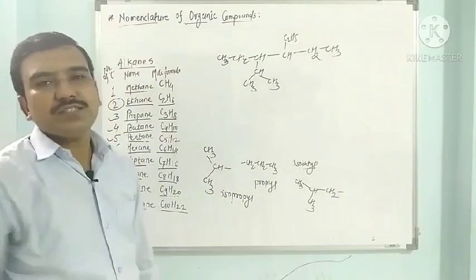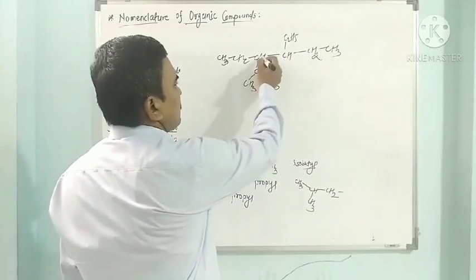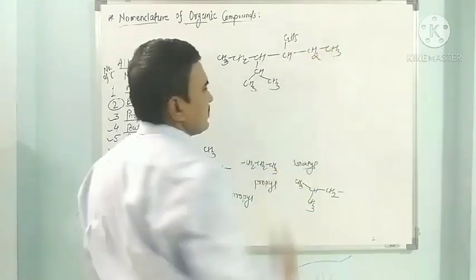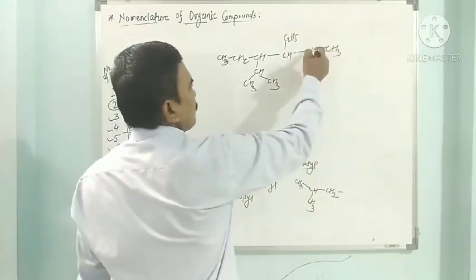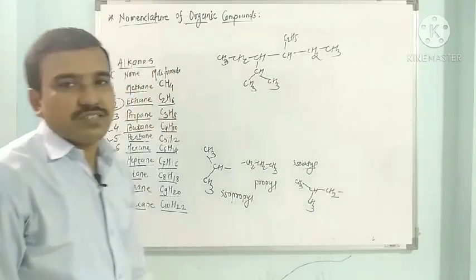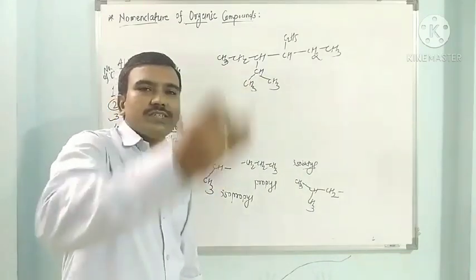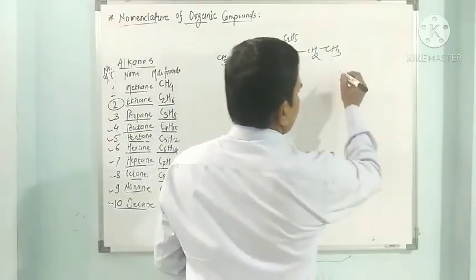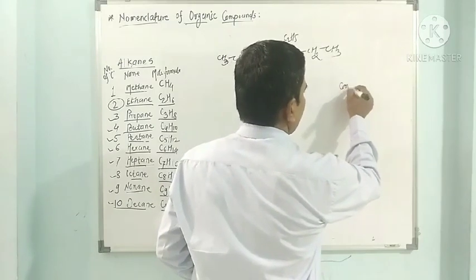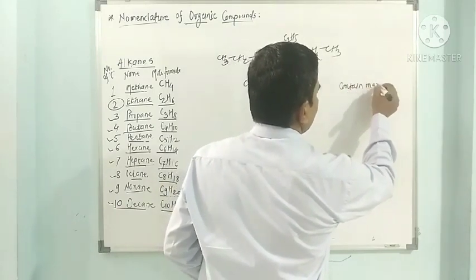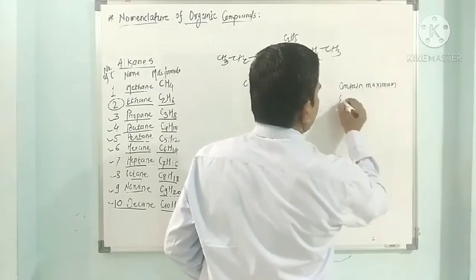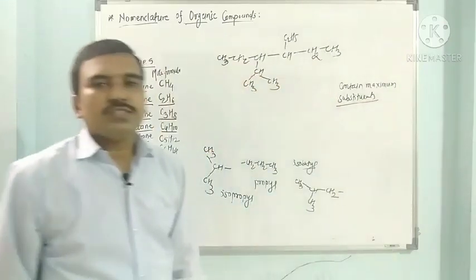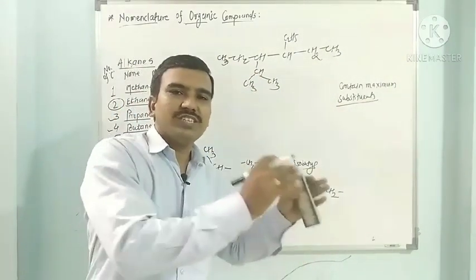So there are different straight chains we are having. So this is 1, 2, 3, 4, 5, 6. This is also a straight chain, 1, 2, 3, 4, 5, 6. This is also a straight chain, or 1, 2, 3, 4, 5, 6. This is also a continuous chain. So there are different continuous chains, but we have to see which chain we have to select. The chain which contains the maximum substituents. So the chain should cover the maximum substituted carbons.